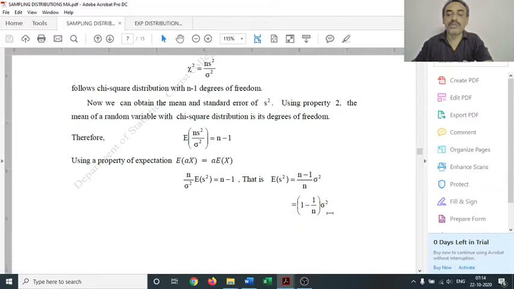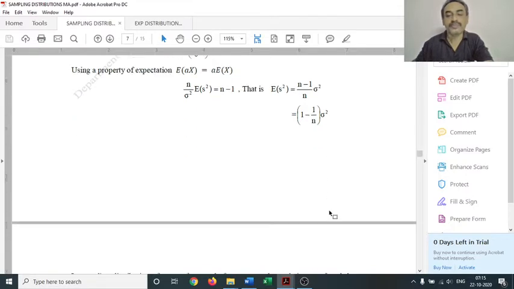So in situations where n becomes large, the mean of the sample variance becomes the population variance. In sample mean, the mean of the sample mean is always the population mean, but in sample variance, the mean of the sample variance approaches the population variance when n becomes large.